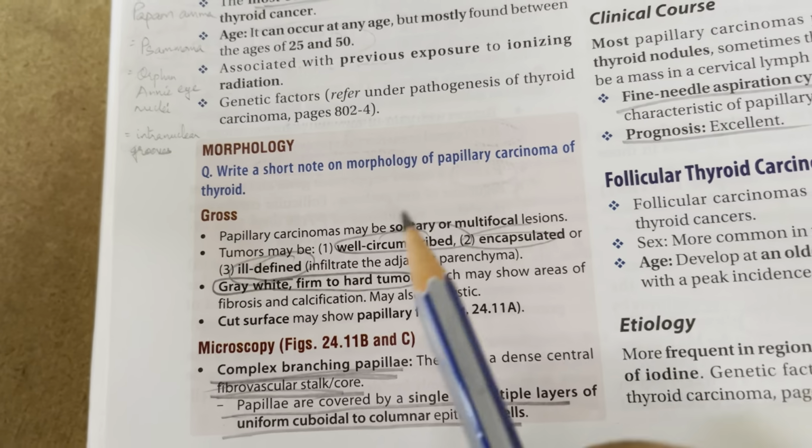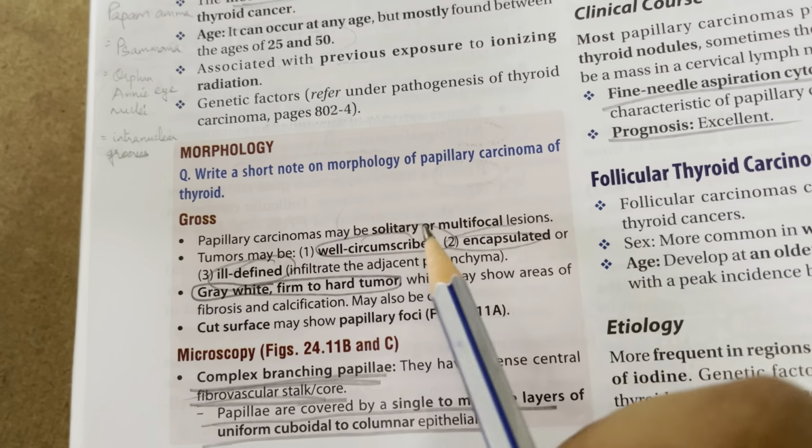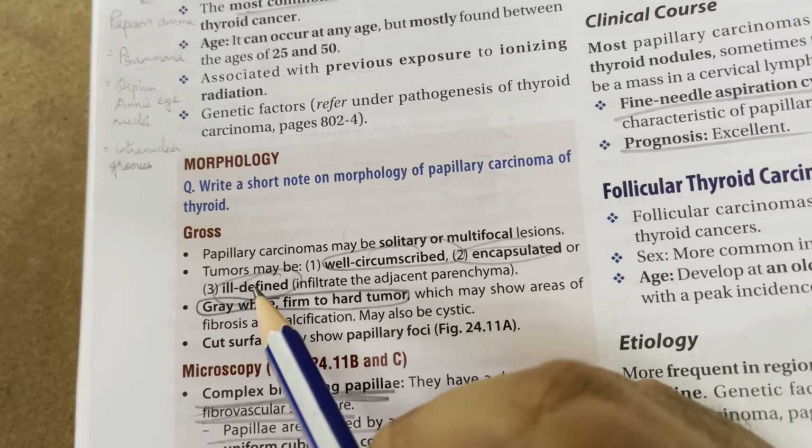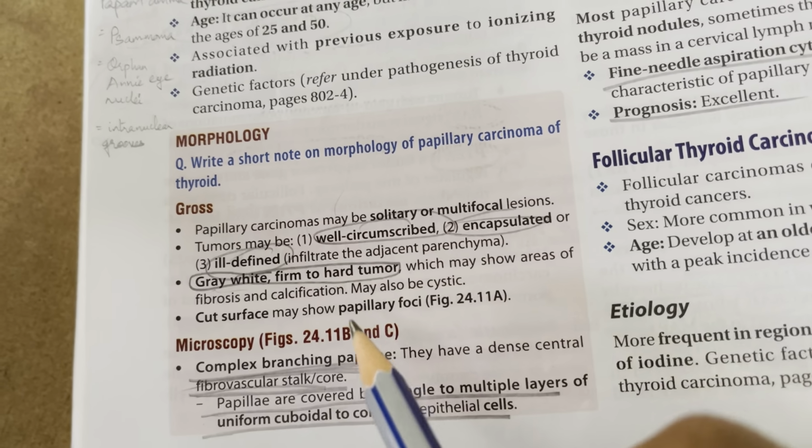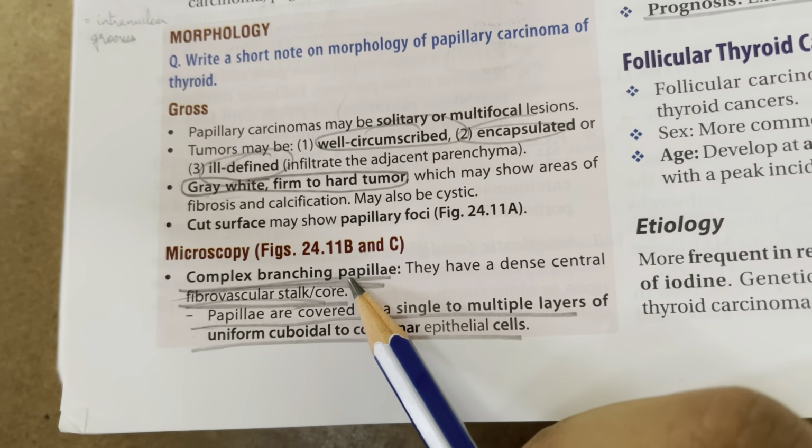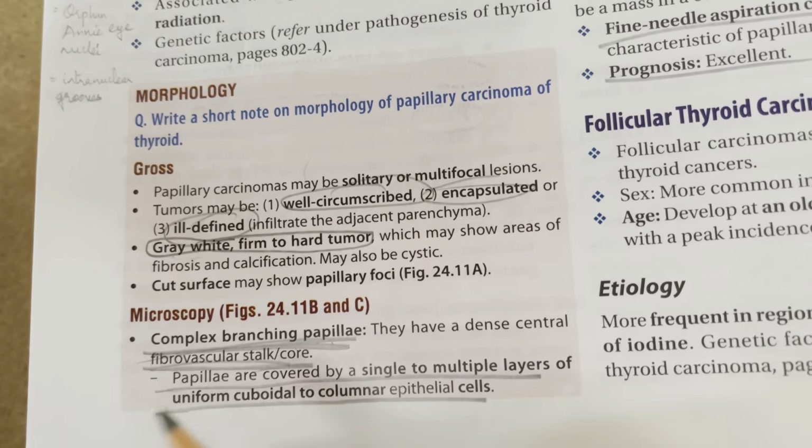So growth: it can be solitary or multifocal. It is well circumscribed, or it can be encapsulated, or it can be ill-defined. So a grey white firm to hard tumor is seen. Okay, you can see here multiple papillae, grey white, firm to hard. In microscopy, you can see complex branching papillae. On the cut surface, you can see papillary foci.